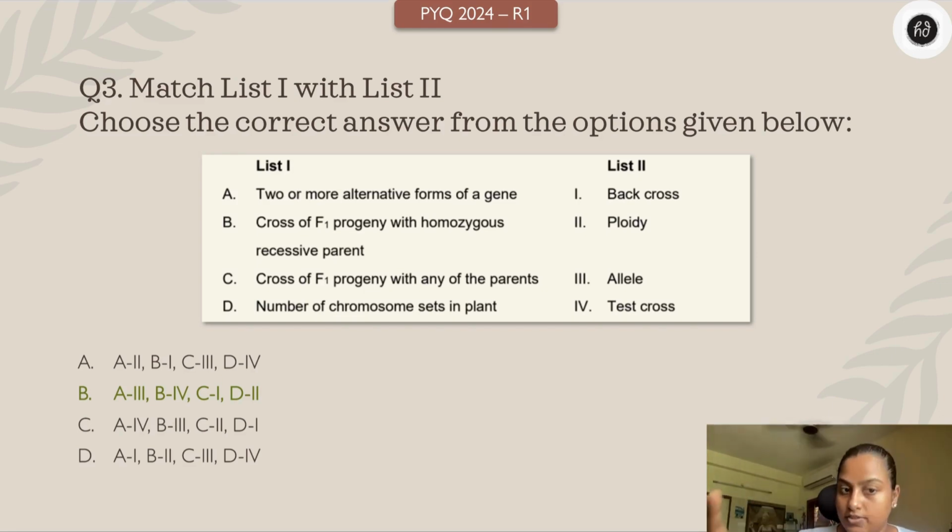So A definitely is 3. Cross of F1 with homozygous recessive parent, that is very important here. That is test cross. With any parent, it is back cross. So B is 4 and C is 1. And then number of chromosome sets, we call it ploidy, 2. So the right matching is option B.